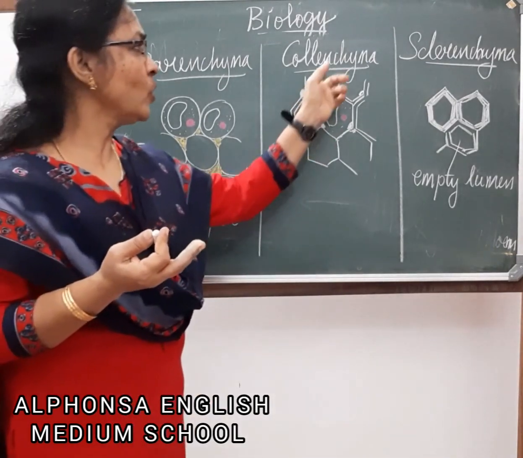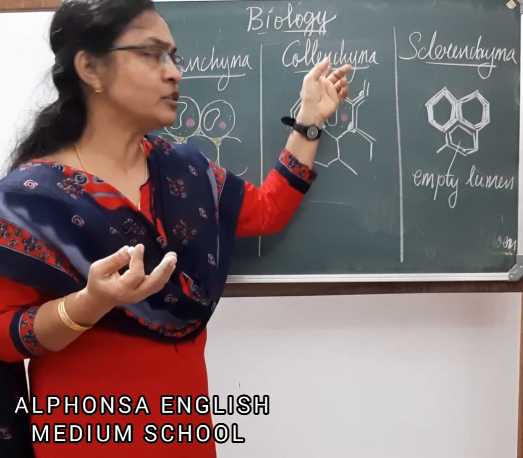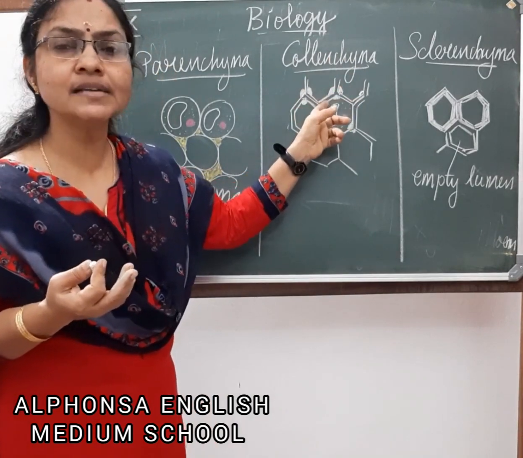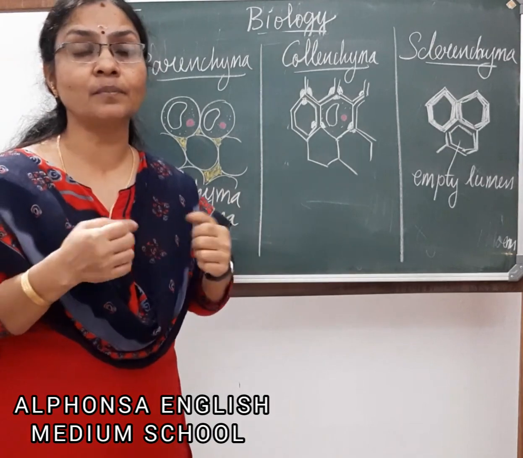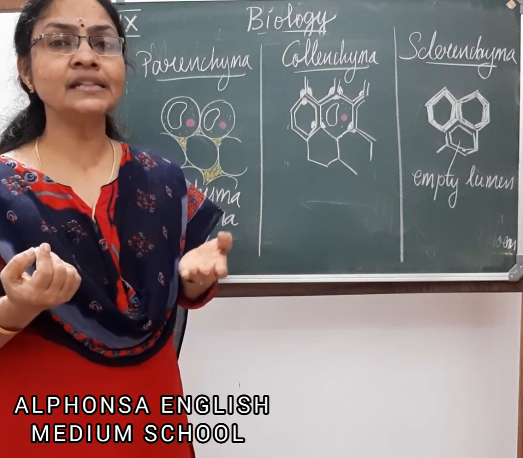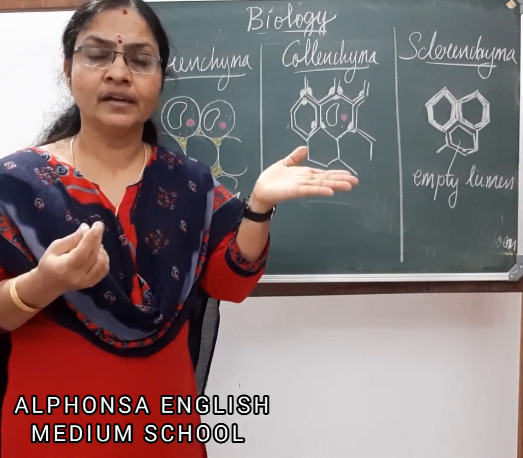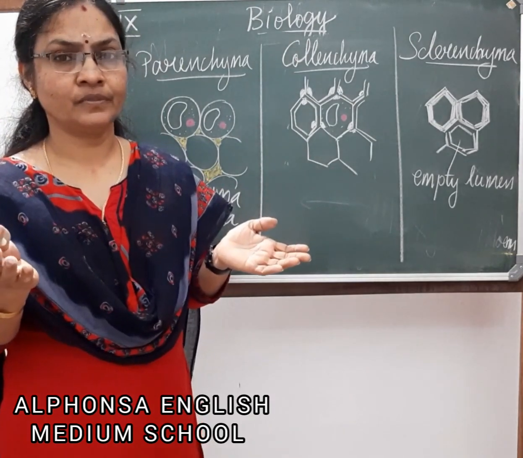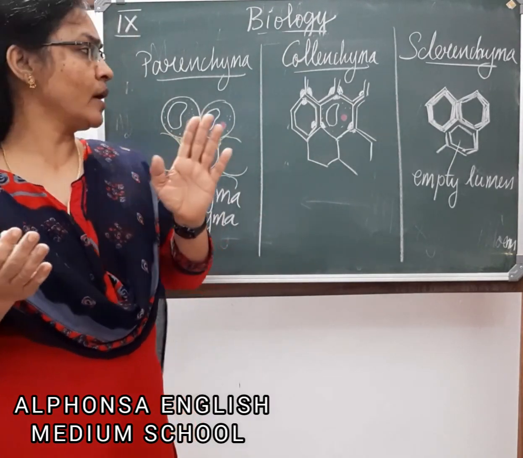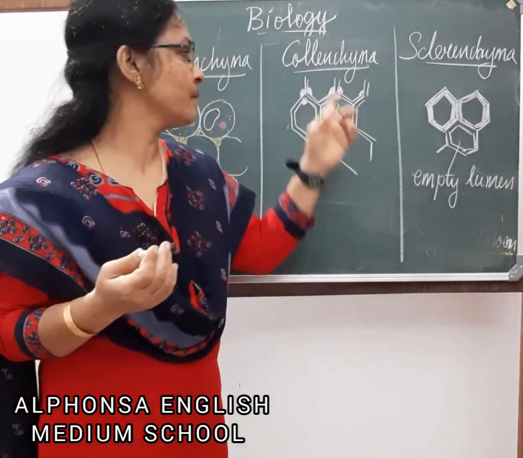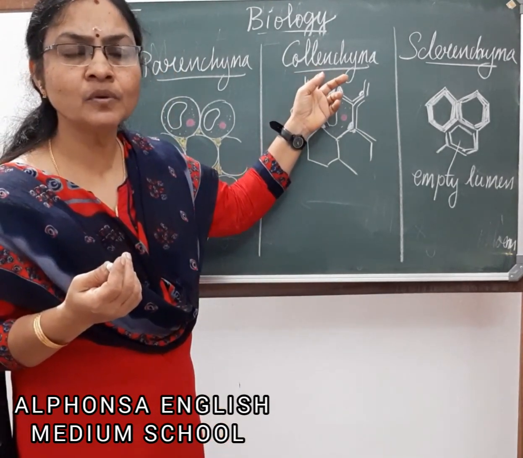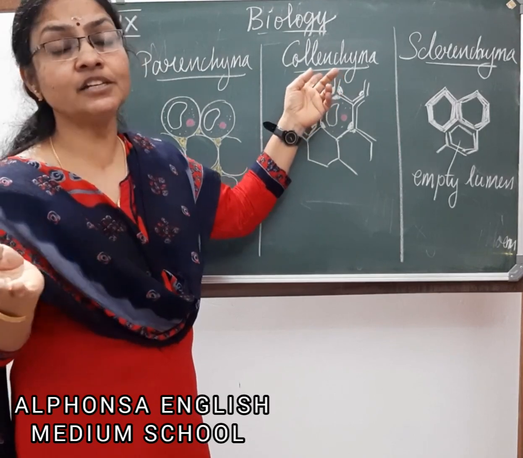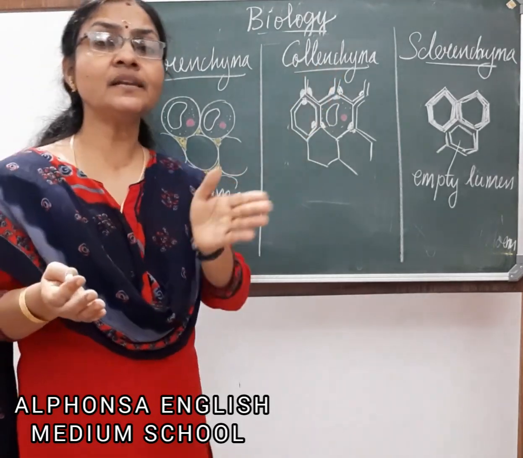Understood? Here, collenchyma. Collenchyma tissues, I told you, they have corner thickening. Corners are thickened. This corner thickening will give elasticity to the plant. Usually they are seen in stem where bending is required, near the branches. So, wherever bending is required, which type of tissue is present? Collenchyma tissue. So, what is the function of collenchyma tissue? It gives elasticity to the plant cells and it helps in bending.